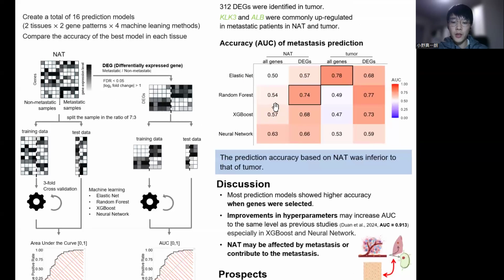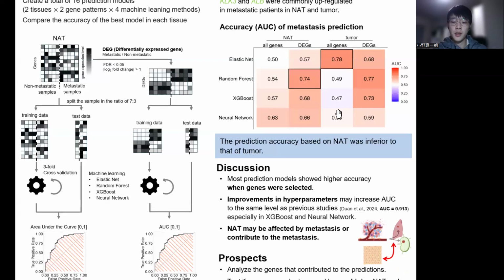Looking at the rows of the table, most prediction models showed higher accuracy when the DGs were input rather than when all genes were input. This may be because the DG removed noise that interfered with learning, as various studies have suggested. However, in tumor elastic net, input of all genes showed higher accuracy. This is thought to be because the selection of genes of elastic net model reduced multicollinearity and picked up signals that DG analysis couldn't.